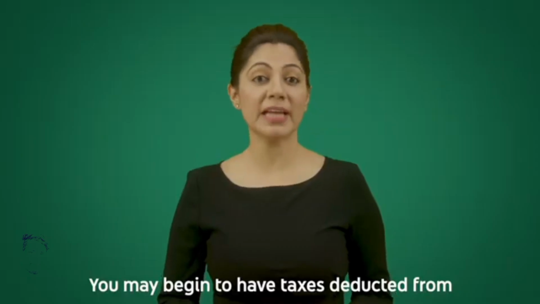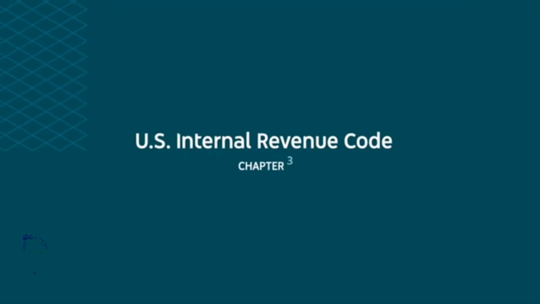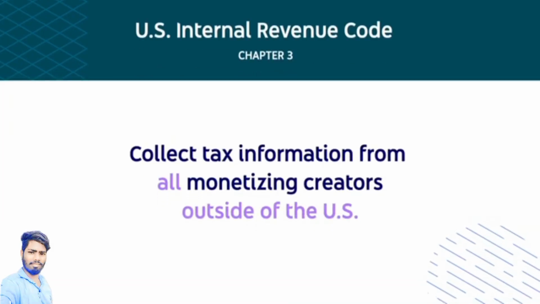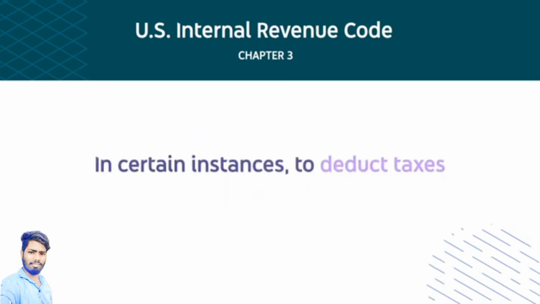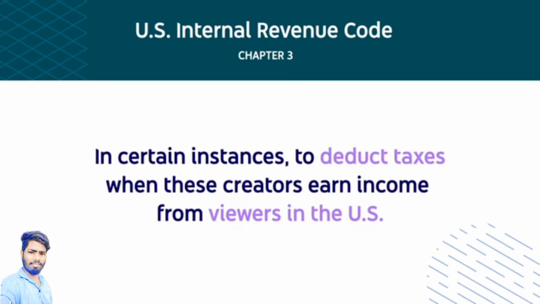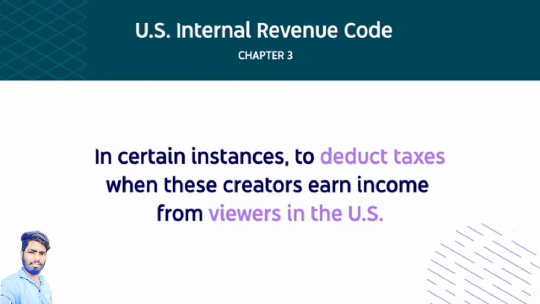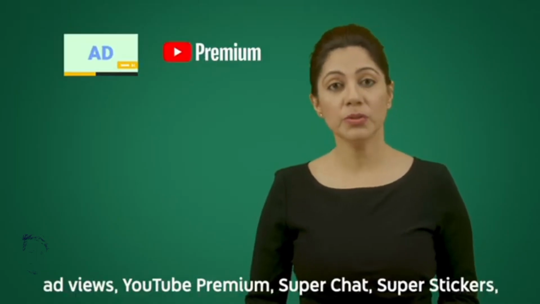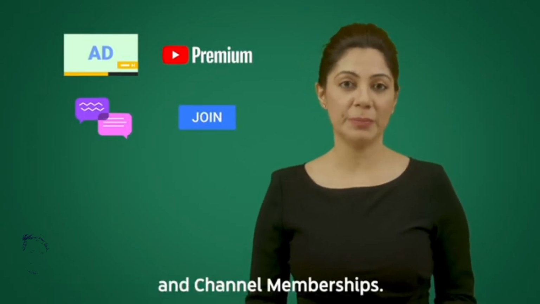You may begin to have taxes deducted from your US earnings later this year. Google has a responsibility under Chapter 3 of the US Internal Revenue Code to collect tax information from all monetizing creators outside of the US, and in certain instances, to deduct taxes when these creators earn income from viewers in the US. These US earnings can come from ad views, YouTube Premium, Super Chat, Super Stickers, and channel memberships.